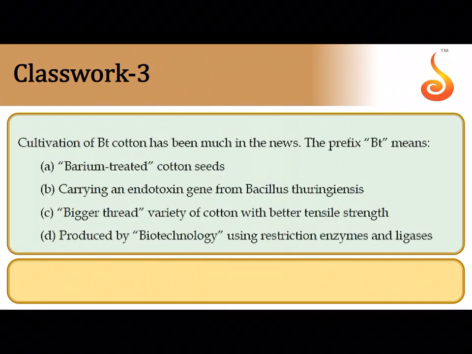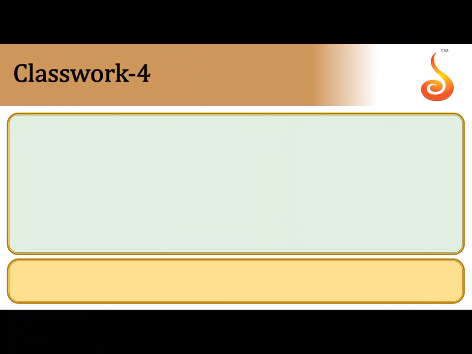The third question says cultivation of Bt cotton has been much in the news. What does the prefix Bt mean? Now actually the prefix Bt means the source of the gene, which is Bacillus thuringiensis. So the correct answer is option B. It carries a gene for an endotoxin which is referred to as Bacillus thuringiensis. You know that this bacteria produces a protoxin which is activated in the gut of the insect when it feeds on the plant, and which destroys the insect soon after. So the correct answer is option B.